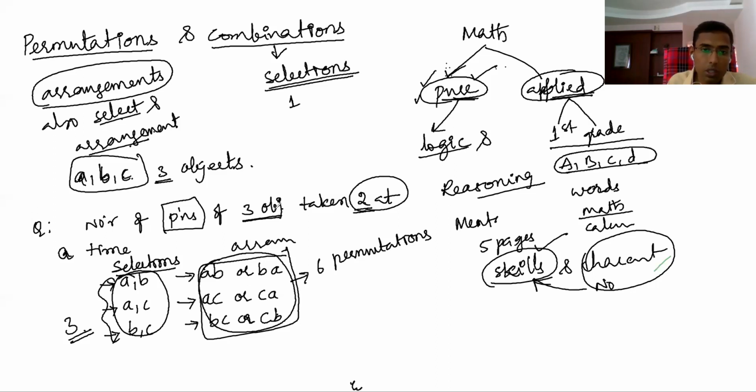So when 3 objects are given, you first select 2 objects. That is, you may select A, B, or B, C, or C, A. When you arrange, A, B can be arranged as A, B or B, A, like that. So 6 arrangements you get. Okay, anyway, when A, B, C is given, another case is 3-object combinations, and next, 3-object permutations.